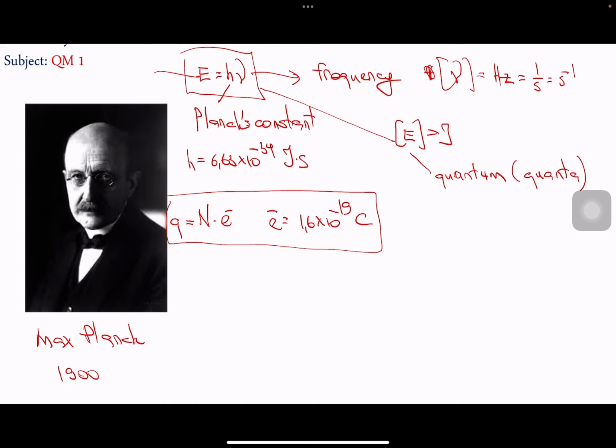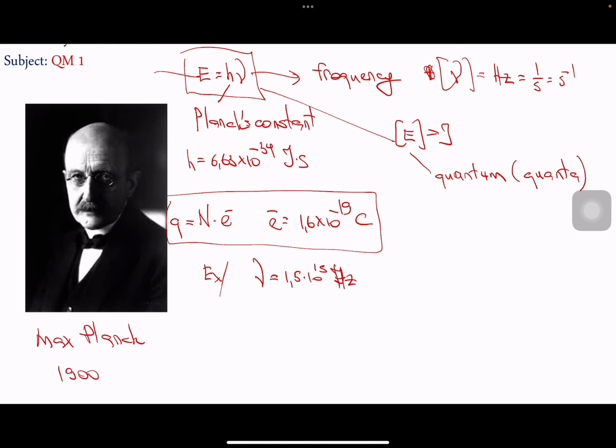Max Planck derived the formula for the energy that is known as the energy of a photon or quantum. Let's suppose, for example, that the frequency of a particle is given as 1.5 times 10 to the power 15 hertz.